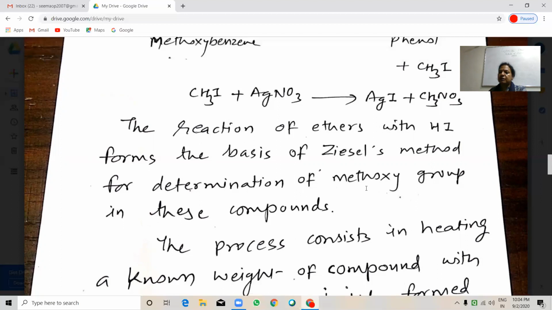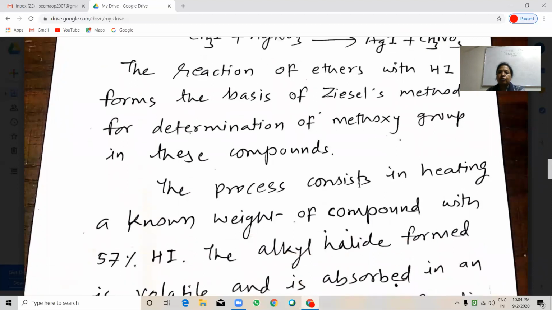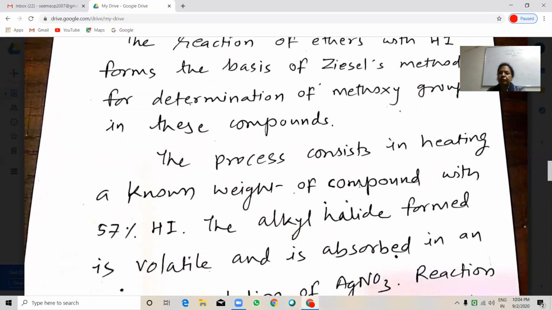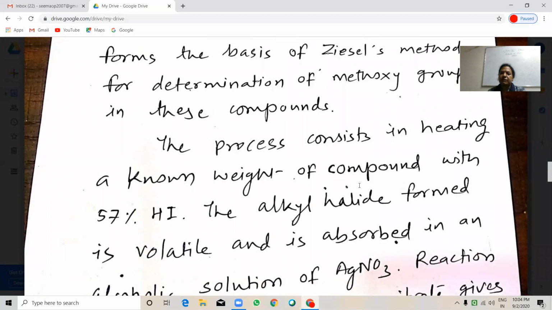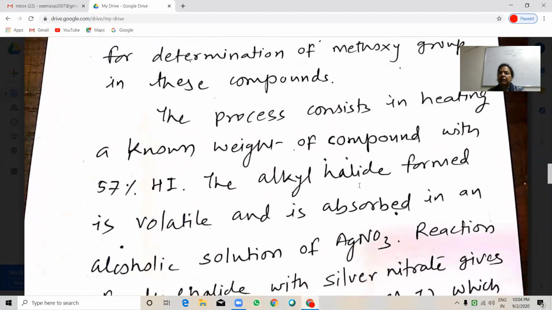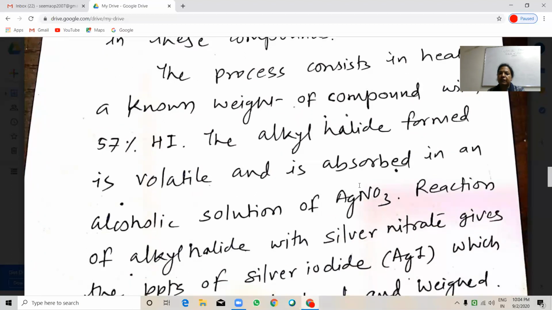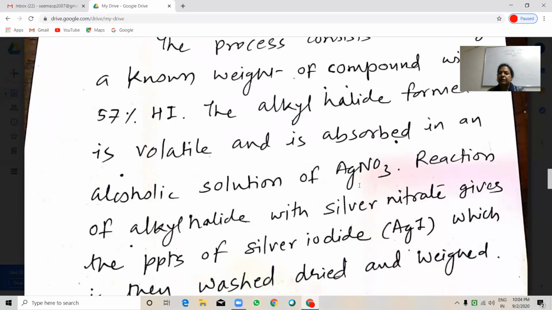The process consists in heating a known weight of compound with 57% HI. The alkyl iodide formed is volatile and it is absorbed in an alcoholic solution of silver nitrate.